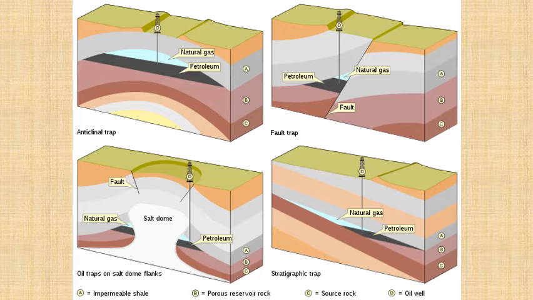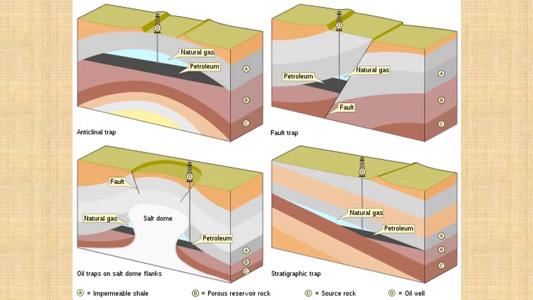Then you have a salt dome or salt intrusion. So when there's an igneous intrusion, like we learned last year, some intrusive igneous rock, magma coming from inside the earth and pushing it out. If something from deep inside the earth comes out and forms a structure like a dome, it will push out all the petroleum and oil, and that also can form a trap.